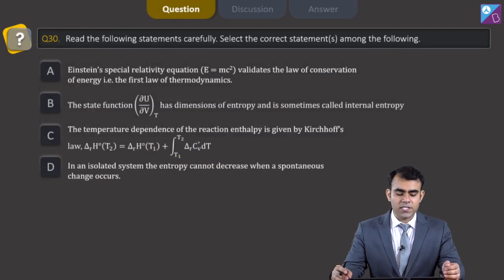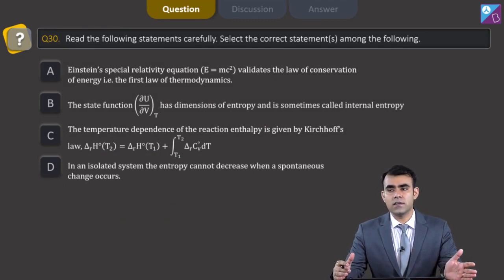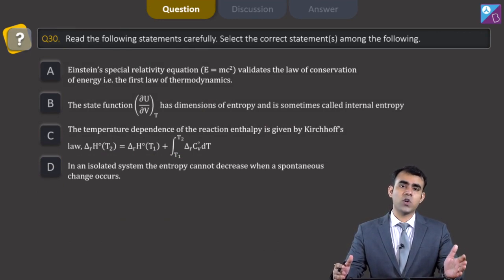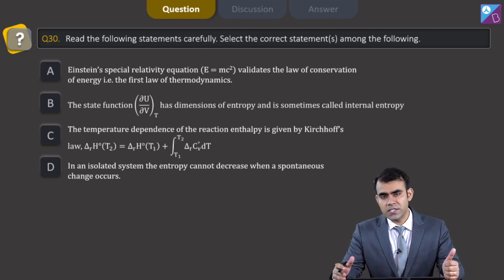Then the next question is question number 30. Question number 30 is basically from thermodynamics, and now this is a theoretical question. Sometimes students find difficulty solving theoretical questions more than the numerical questions. Let's see what these statements say.